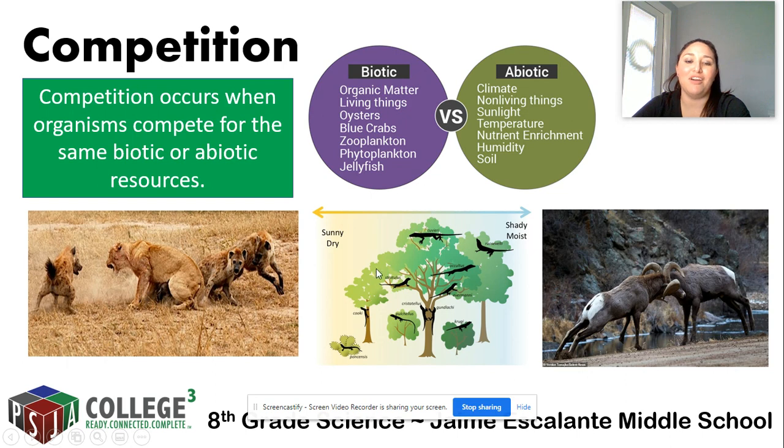In this case right here, you've got lizards fighting for probably space, territory, light, right? And then over here, surprisingly, we've got these bighorn sheep, and what they're actually fighting over is a mate or a girlfriend. So this happens all the time. And we went over this in class. You guys did pretty good on it. So let's go through a couple of examples.